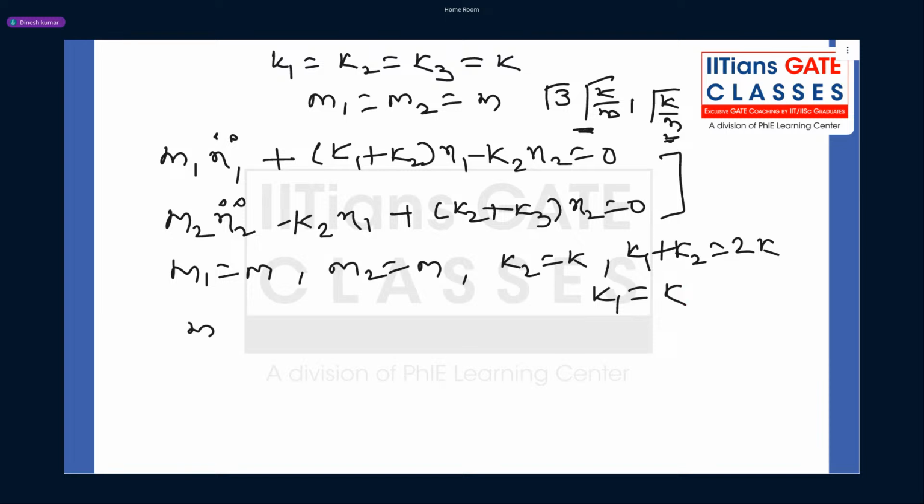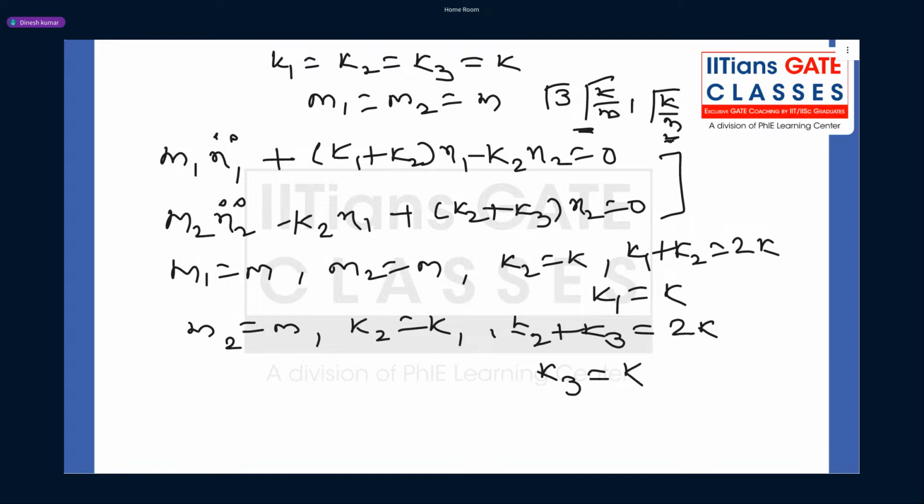Same way, m2 equal to m, k2 equal to k, and k2 plus k3 is given as 2k. So from here we found k3 equal to k also. So clear now?